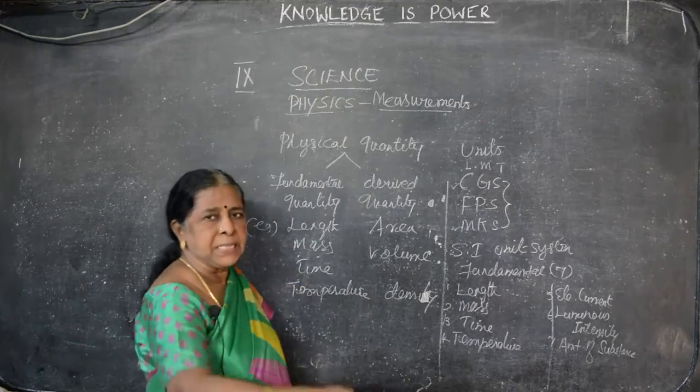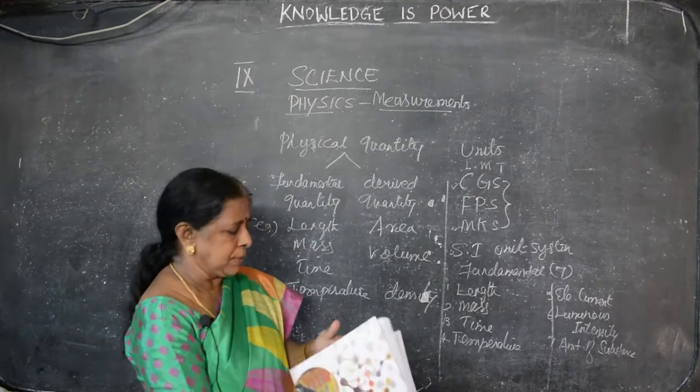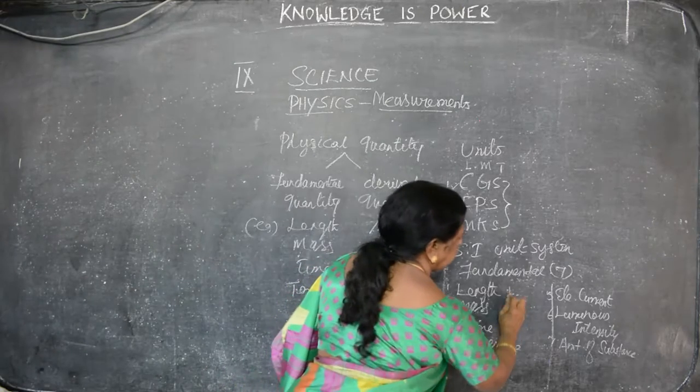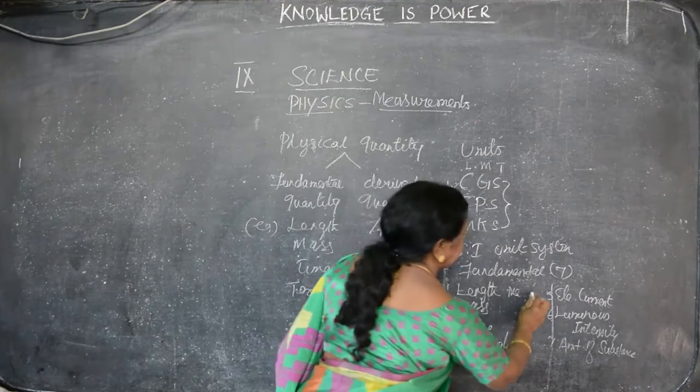Length, you know, how much it is, how long, what is the length, what is the breadth, like that we are asking, no? Length. So, what is the unit of length? That is meter. Symbol is a short form of representing it. We can say m for meter.